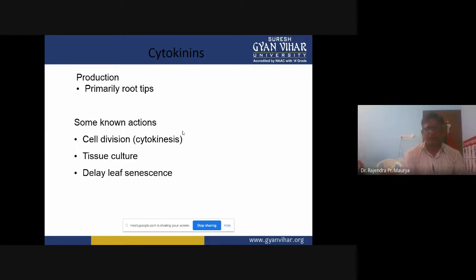Some main known actions of the cytokinins are cell division, cytokinesis. We can see cytokinins like 6-BAP, 6-benzyl aminopurine, zeatin, kinetin, and also TDZ, thidiazuron.